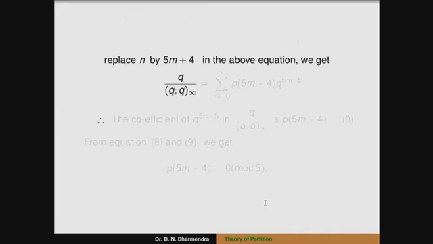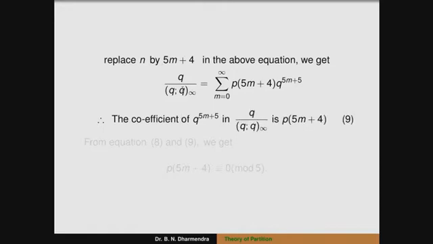We get q by (q;q)∞ equal to the summation m running from 0 to infinity of p(5m+4) into q^(5m+5). So, therefore, the coefficient of q^(5m+5) in q by (q;q)∞ is p(5m+4). Okay, p(5m+4).